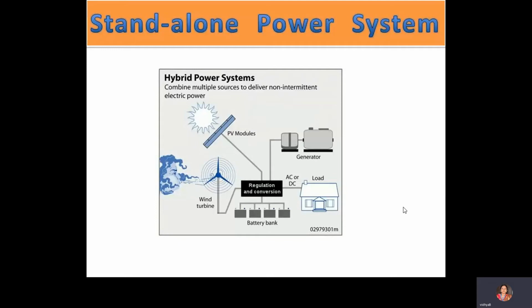Hi friends, today we shall discuss the standalone power system. What do you mean by standalone power system? This is a figure you can observe here. This figure shows a hybrid power system that combines multiple sources to deliver non-intermittent electric power. We are using solar, wind, a diesel generator, and a battery bank.